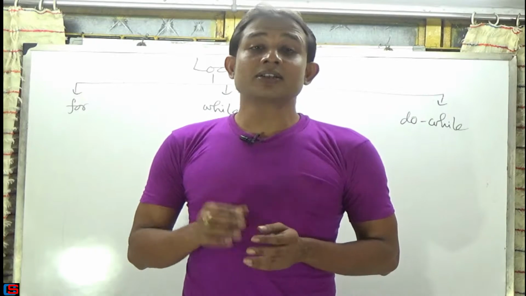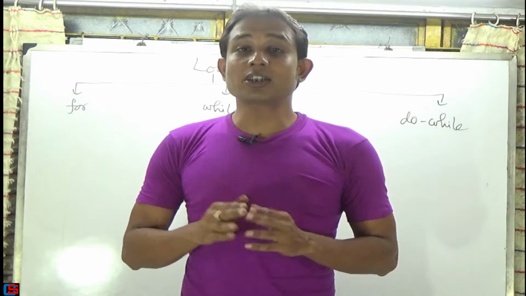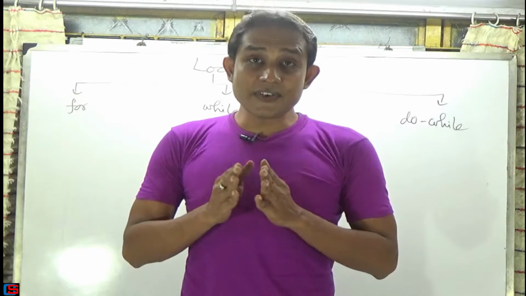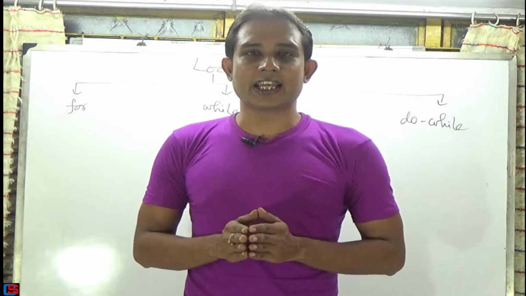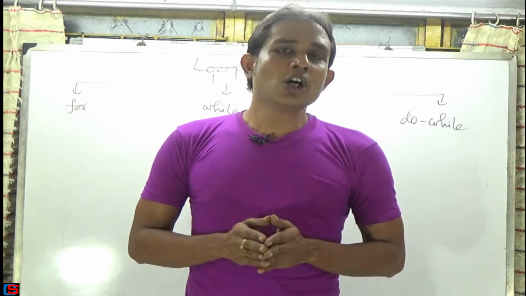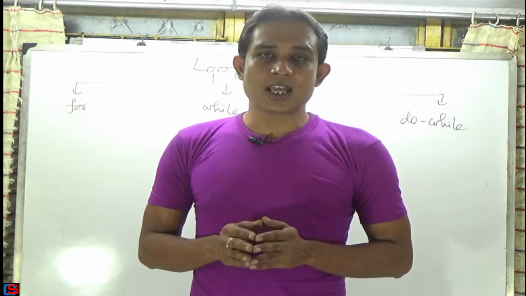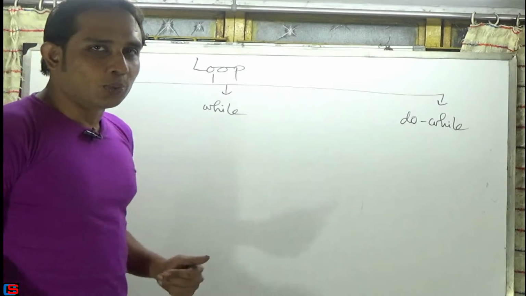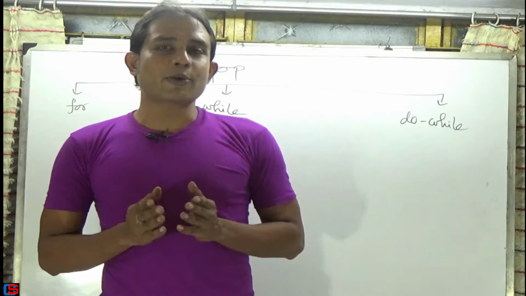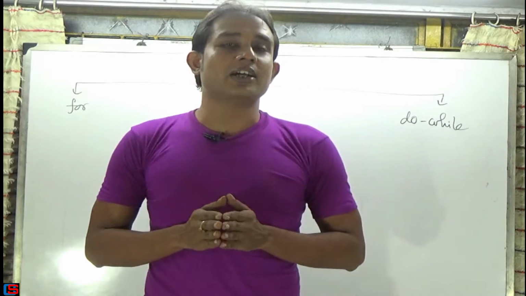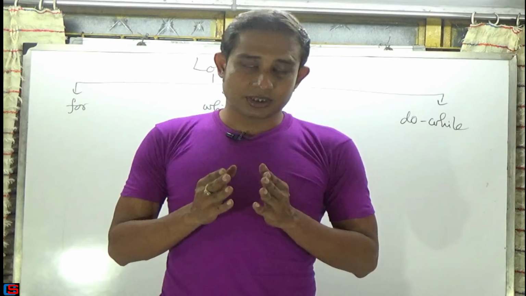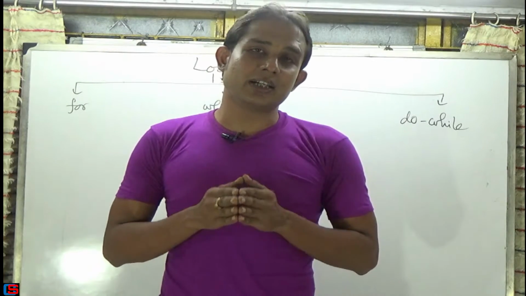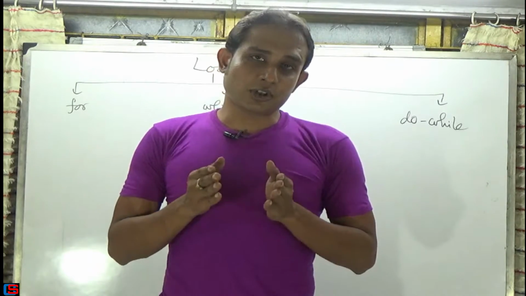but you must remember it is the repetition of the same work, not different work. If it is different work, then it can never be a loop. If it repeats the same work again and again, then it is a loop. Now loops are categorized into three types: for loop, while loop, and do while loop. They are basically categorized according to their architectural or syntactical differences. Their working techniques may be different, but they can be implemented in the same program for the same purpose.